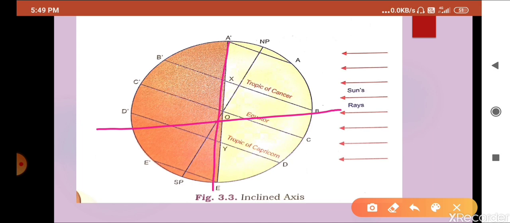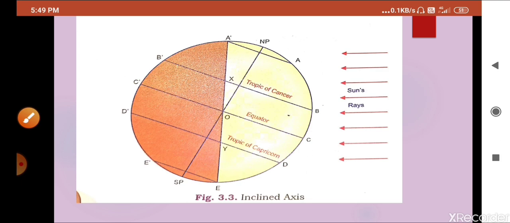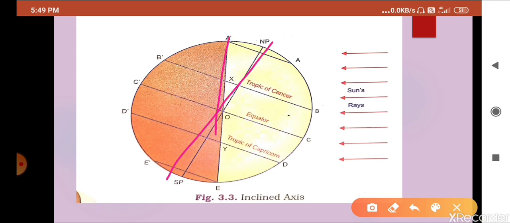If it was there, then days and nights would be equal, but due to this angle, this part... okay, I will do it again. So this part which is being shown here is not just half, it is more than half. So this area is having more sunlight and this area will have less sunlight. Like that, the days and nights change in time duration. Sometimes days are long, sometimes nights are long, due to the inclination of its axis.